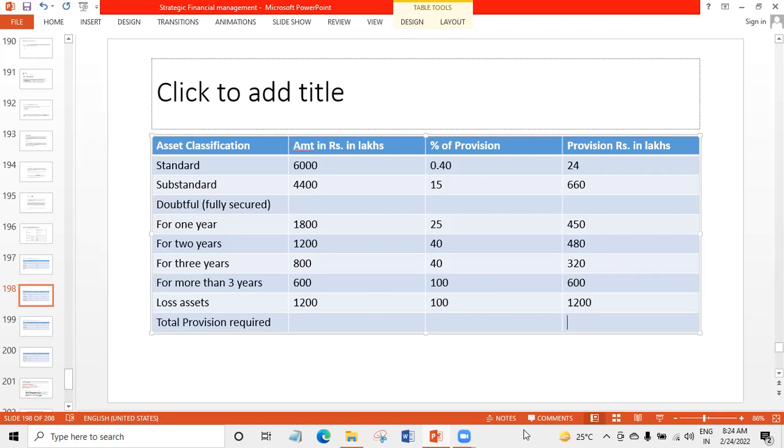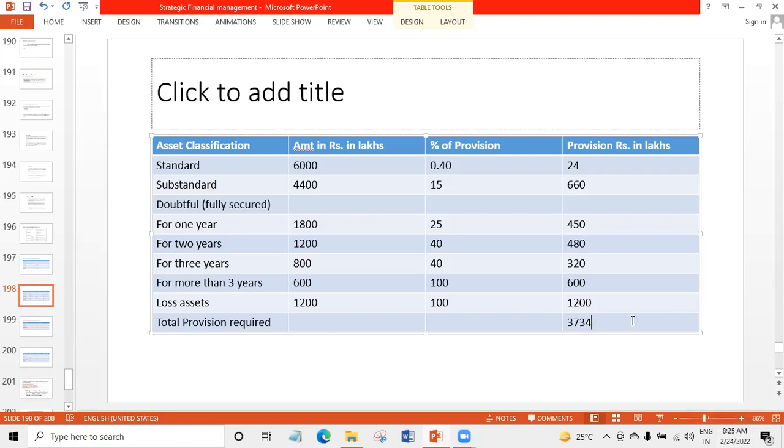Total provision required 24 plus 660 plus 450 plus 480 plus 320 plus 600 plus 1200. 3734.